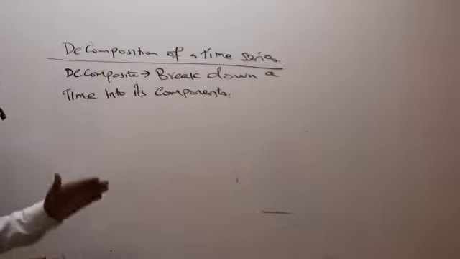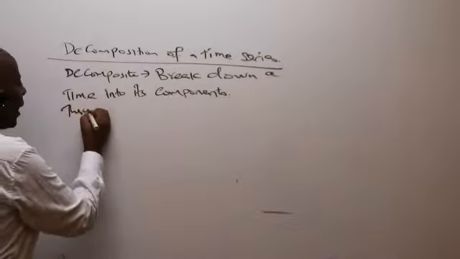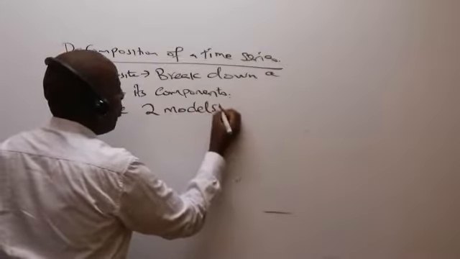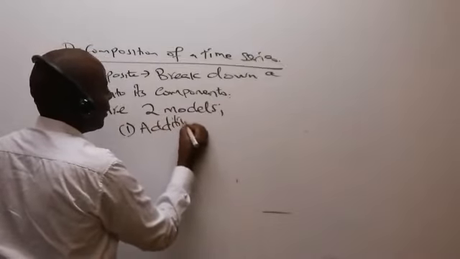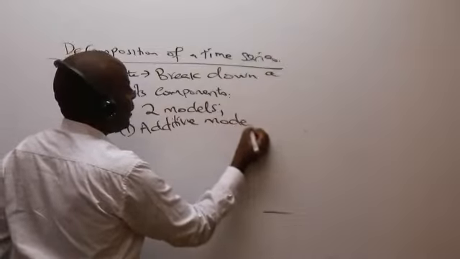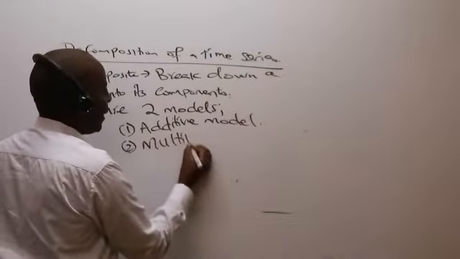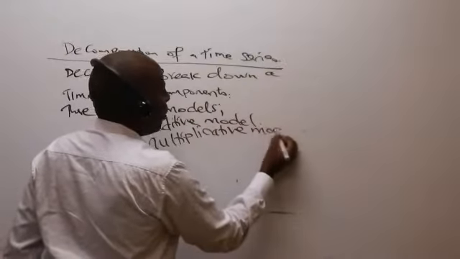Break down a time series into its components. So we have two models. Number one, we have the additive model. And then number two, we have the multiplicative model.